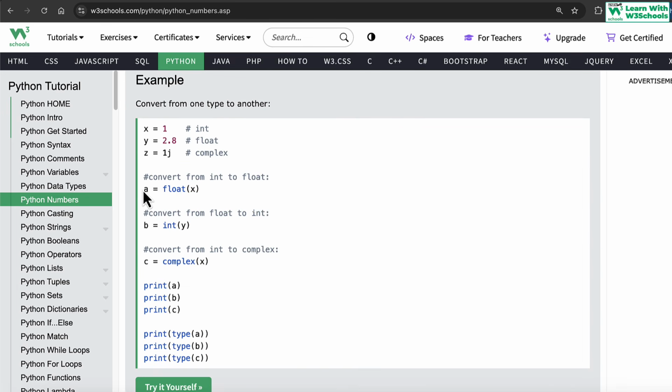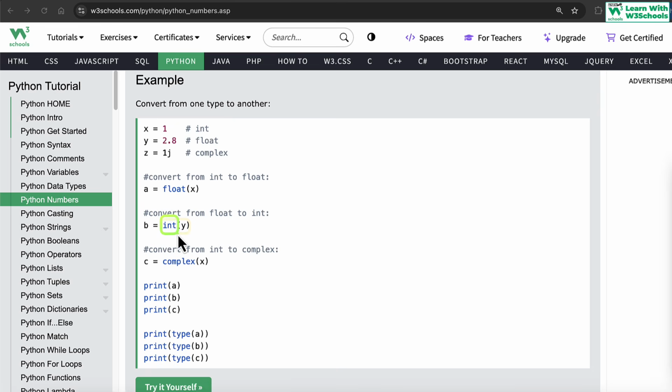Here, I'm saying variable a, again I declare a variable, is equal to float of x. So x is initially of type integer, but here I'm specifying that I want to convert this integer into a float. So this is casting, type conversion, converting x into a float value. So now a will be the decimal value 1.0. Similarly, convert from float to integer. Now I can say I have y as 2.8, a float value, but I want to convert this y into an integer.